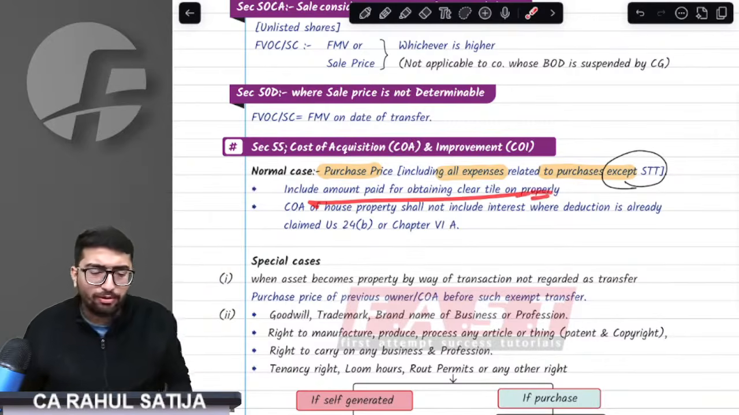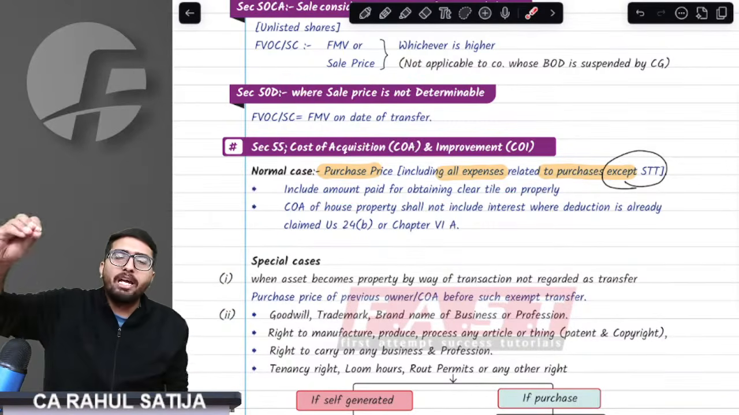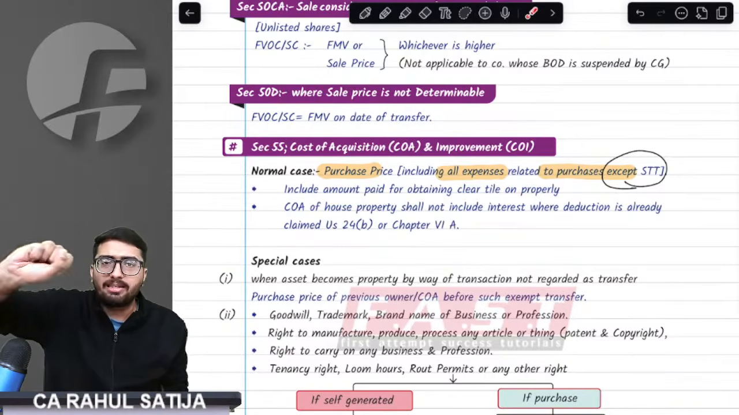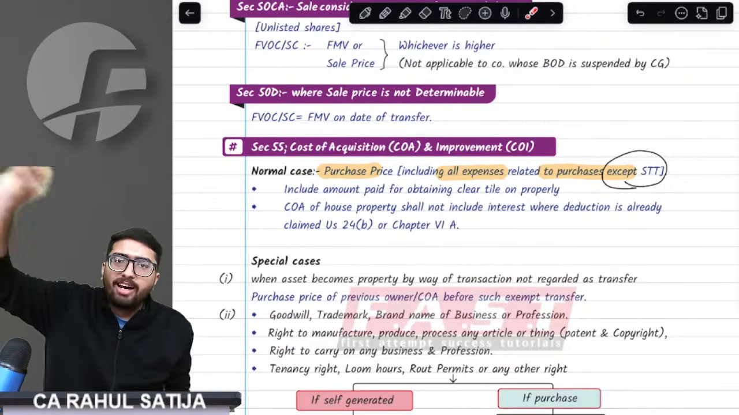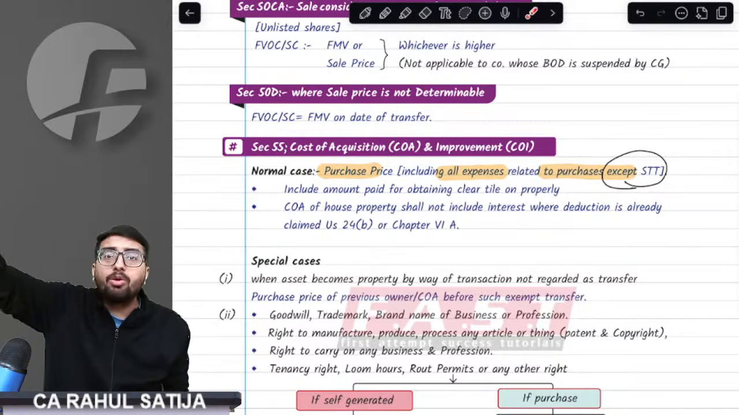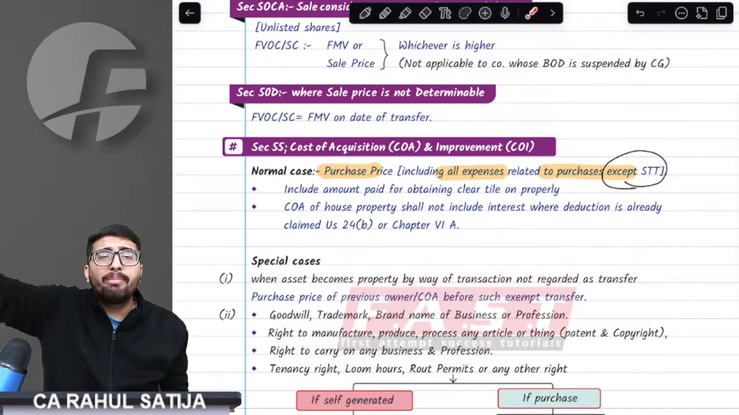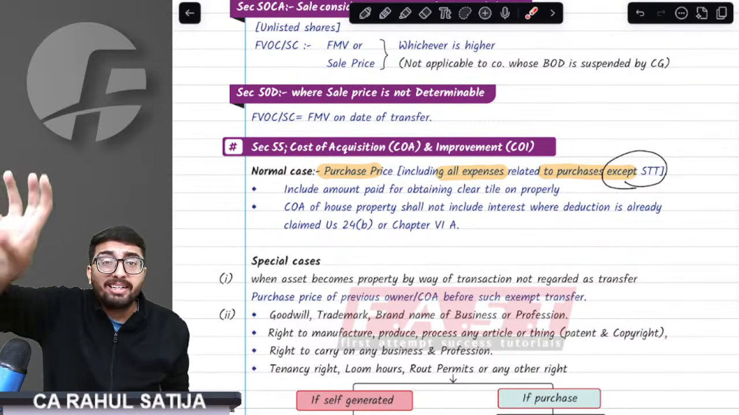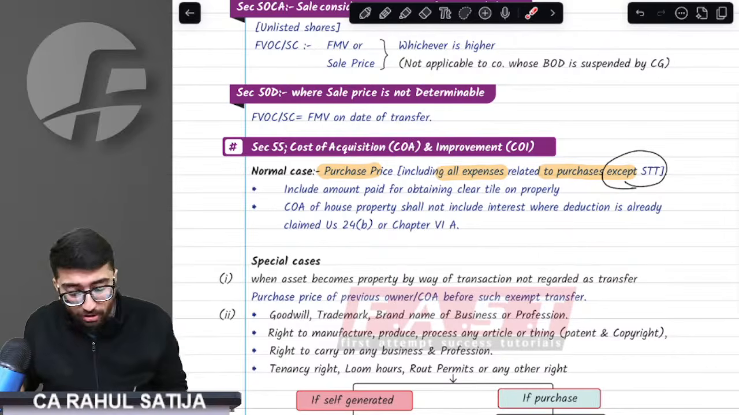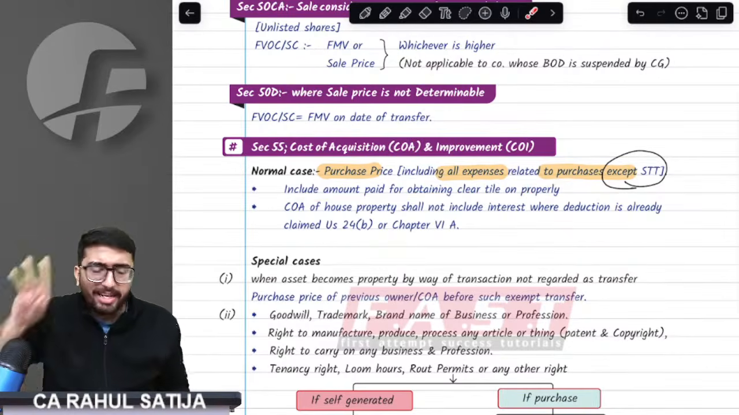In addition to that, sometimes we have to pay some money to obtain the clear title of the asset. Just understand what clear title means. For example, my father has acquired a property on loan. He could not pay the loan, so I have to pay the loan amount and the penal interest on the loan. Then whatever extra money I am paying now to obtain the clear title of the asset shall also become part of the cost.